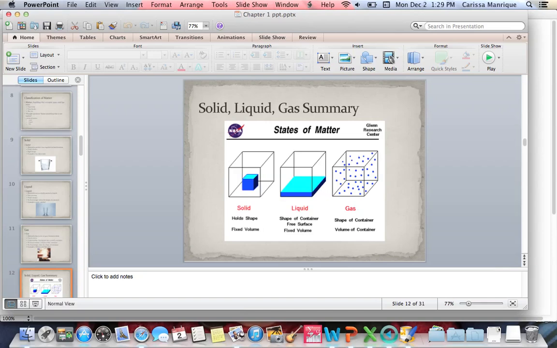Solid keeps its shape and keeps its volume. Liquid does not keep its shape, but keeps its volume. Gas does not keep a shape or keep the volume. It's going to take whatever shape or volume you put it in, so that's going to change. So those are solids, liquids, and gases.